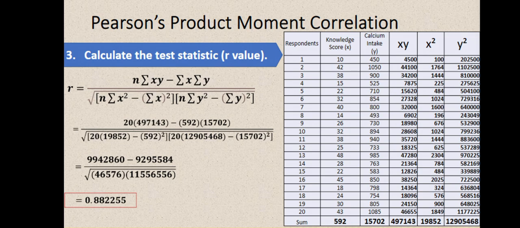naman, times 20 times summation of y squared, that is 12,905,468. So, yun na siya. So, substitute na natin yan silang lahat and then simplify. Yung R value natin ngayon is equal to 0.882255. So, ayan siya. So, if you have questions for this one, you may simply PM me, no, sa Teams natin.